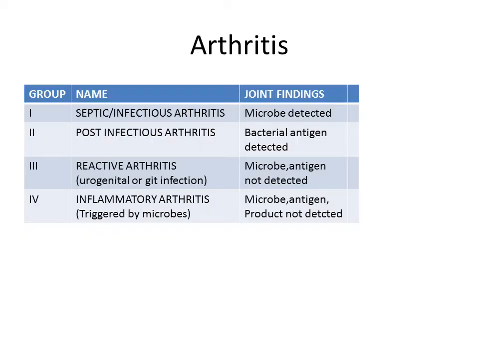Coming to arthritis, it has been differentiated into 4 groups by WHO and ACR, the American College of Rheumatology, as septic or infectious arthritis, where a microbe can be detected in the joint, or post-infectious arthritis, where a bacterial antigen is detected in the joint, or reactive arthritis or inflammatory arthritis, where the microbe and antigen are not detected. Reactive arthritis is group 3, secondary to urogenital or GIT infections, or inflammatory arthritis, which is triggered by microbes, but the microbe, antigen, and the product are not detected in the joint.